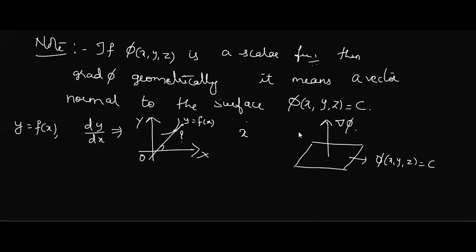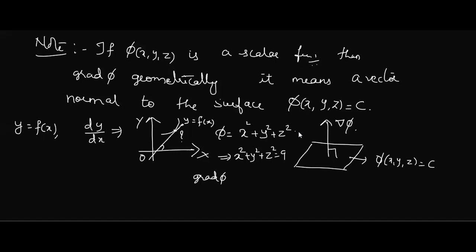Suppose phi is equal to x square plus y square plus z square. Then I take the surface as x square plus y square plus z square equal to 9. If I want to draw this, it becomes a surface like this. Got it? Now, by applying the definition, if I'm finding the gradient of phi, geometrically I'm finding a vector which is perpendicular to this surface. Now clear?